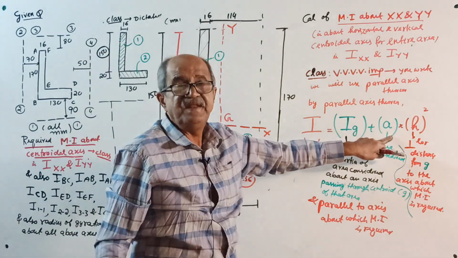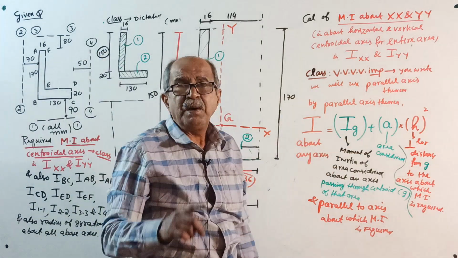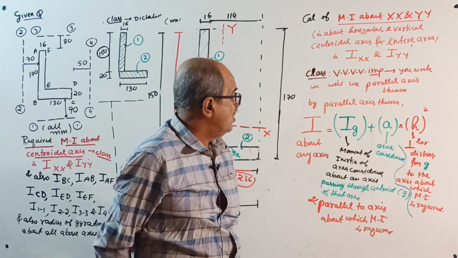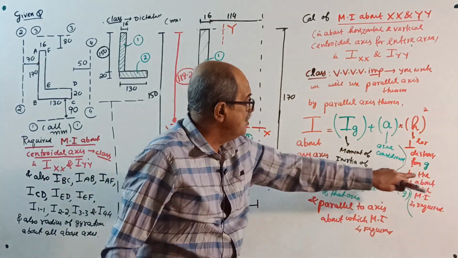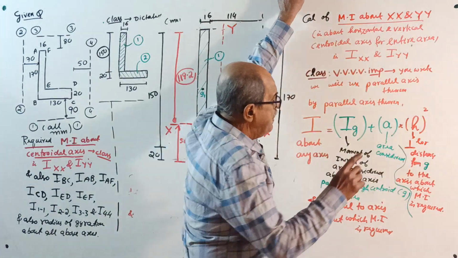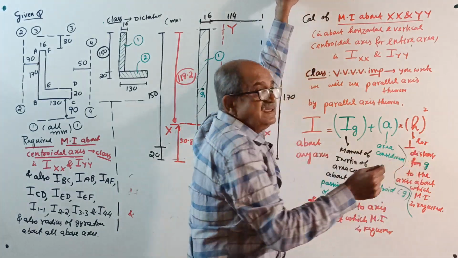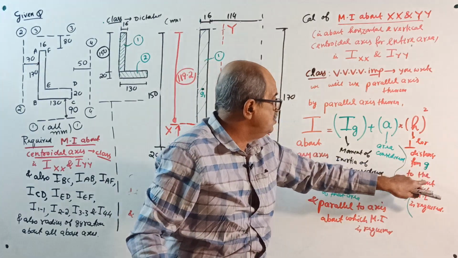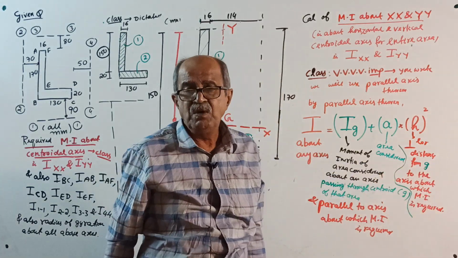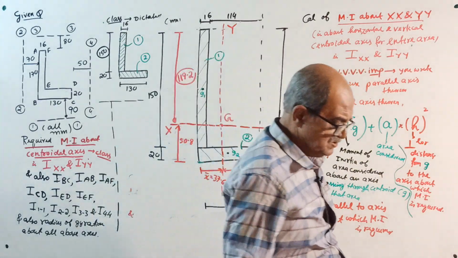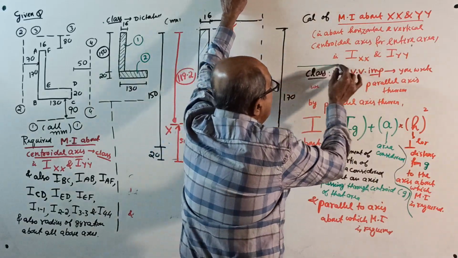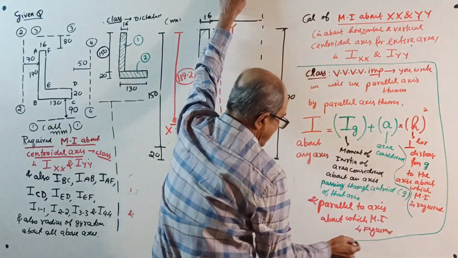A is the area considered. H is the perpendicular distance from the centroid of the area considered, that is small g, to the axis about which moment of inertia is required. You write this all correctly. In future, I will not tell these. Over. That's all, last time.